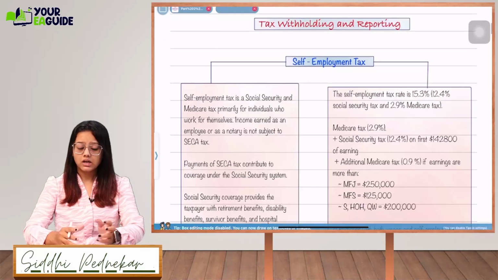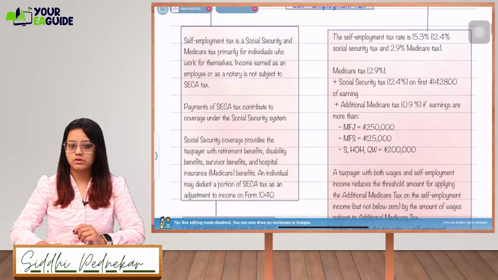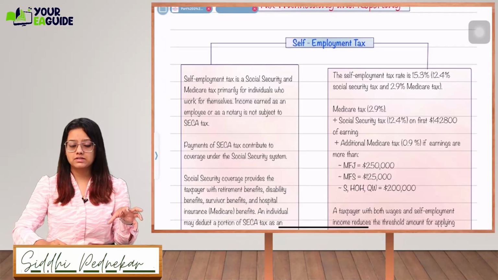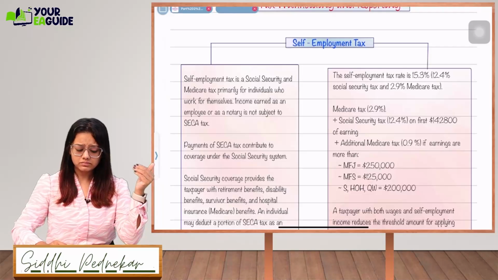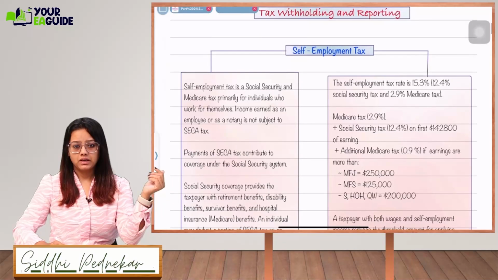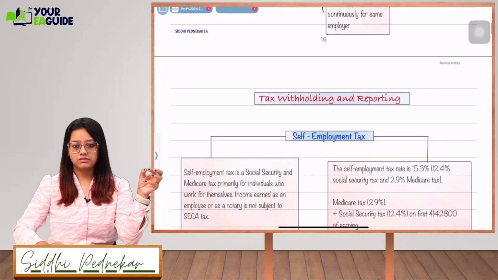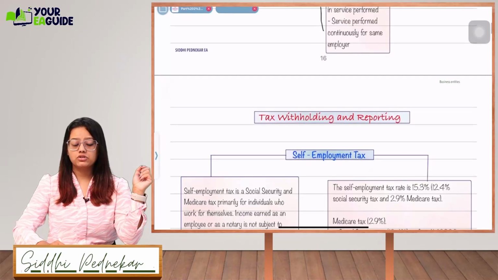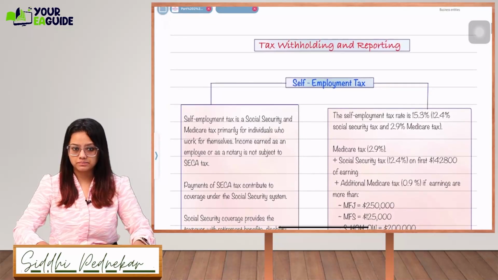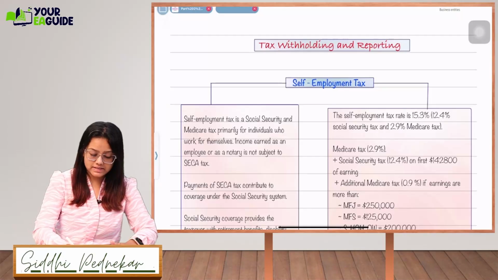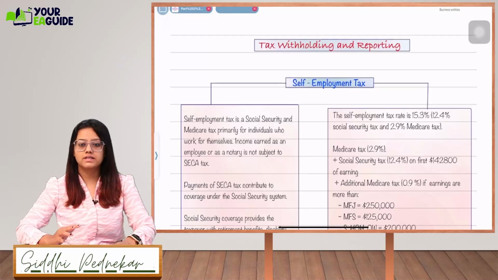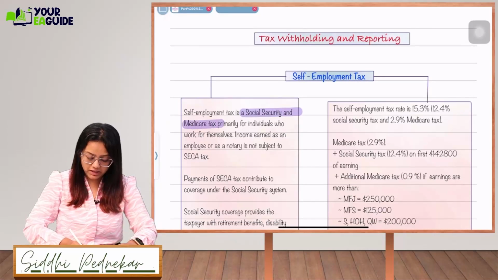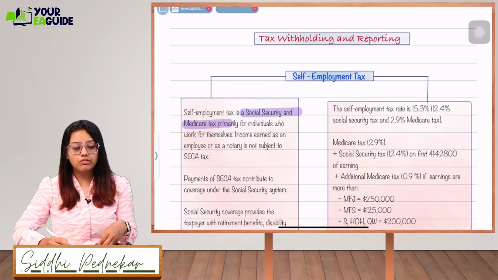Okay, tax withholding and reporting. Self-employment taxes: what are the withholdings which you are going to do? First is self-employment taxes, which can be bifurcated into social security and Medicare, right? Primarily for individuals who work for themselves. Means, can I say independent contractors, they work for themselves, they will be liable to pay self-employment taxes. The same percentages will be used as in payroll taxes. Self-employment tax is nothing but social security and Medicare tax, primarily paid by individuals who work for themselves.